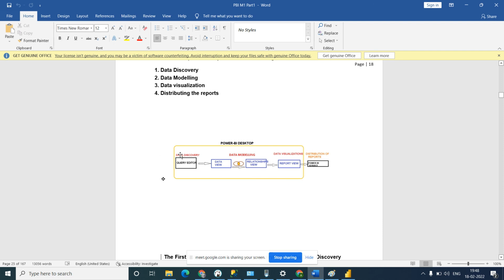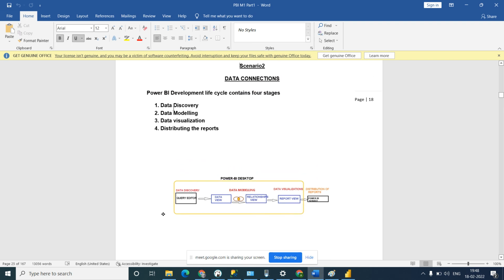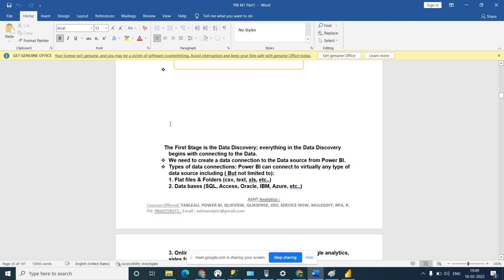Power Query Editor, how does Power BI development work? First, data discovery, that is when we connect data. There is a query editor, which is nothing but ETL, nothing but data discovery. Then data modeling, then data visualization and distributing the report.